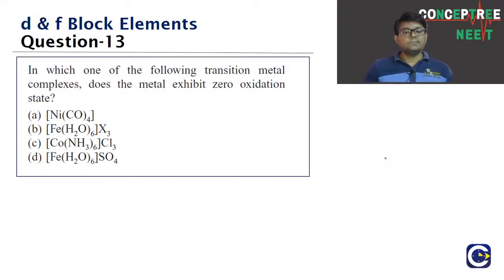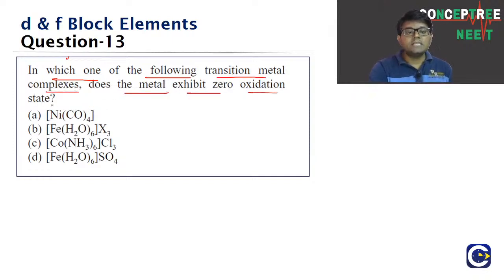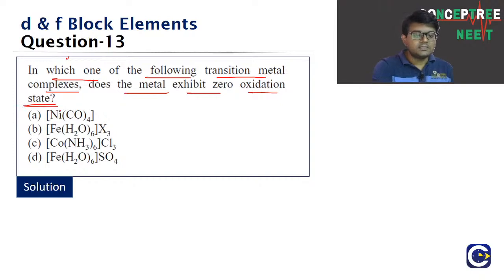Question number 13. Look at this one. Here we are even getting some questions based on the coordination compounds. That's fine, because after all, these compounds are formed by the D block elements. Look at this question, guys. In which of the following transition metal complexes does the metal exhibit zero oxidation state? It's a straight textbook question, guys.